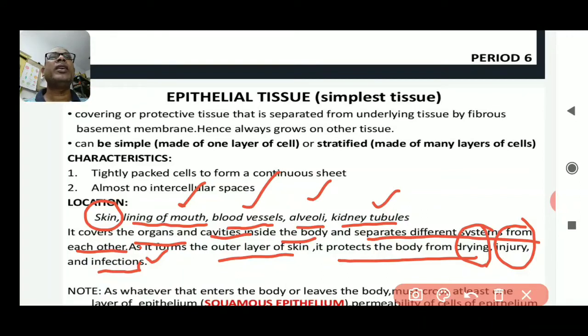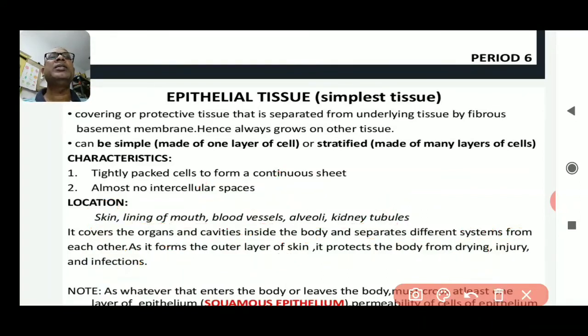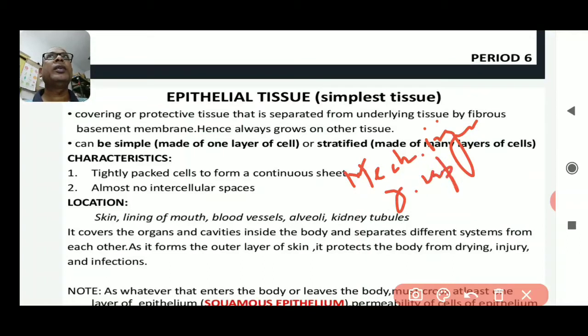So in this way, epithelial tissue provides protection to the underlying tissue from mechanical injury, drying up, and entry of germs and harmful chemicals.